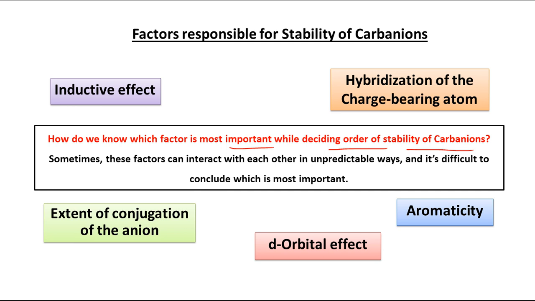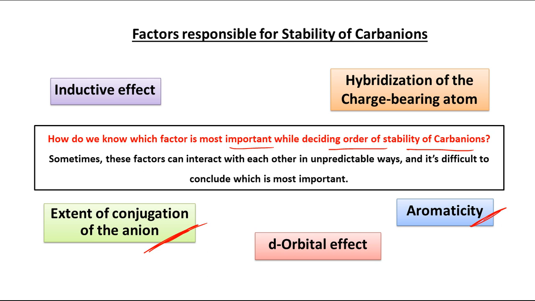So when we decide the stability of carbanion for 3 to 4 species, in some cases you can do it by giving more importance to conjugation, because the conjugation factor is very important, and aromaticity. So among these 5, if these 2 factors are present, then obviously you have to give priority to them, because it may happen that in some example you have aromaticity and conjugation, and in some example you have the inductive effect. Give priority to aromaticity and conjugation.